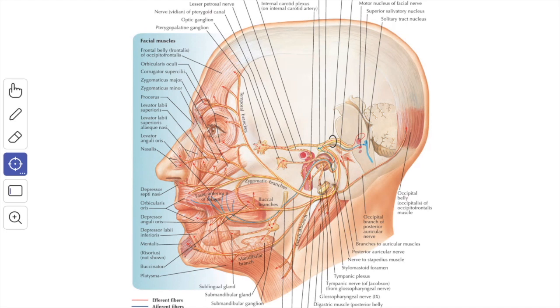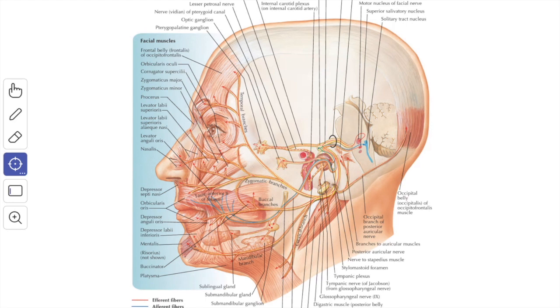Now we'll see the points of special importance. The facial nerve presents two genu. One is the internal genu, within the pons around the cranial end of the abducens nerve nucleus, and you have an external genu containing the cell bodies of the sensory neurons in the medial wall of the epitympanic part of the tympanic cavity.